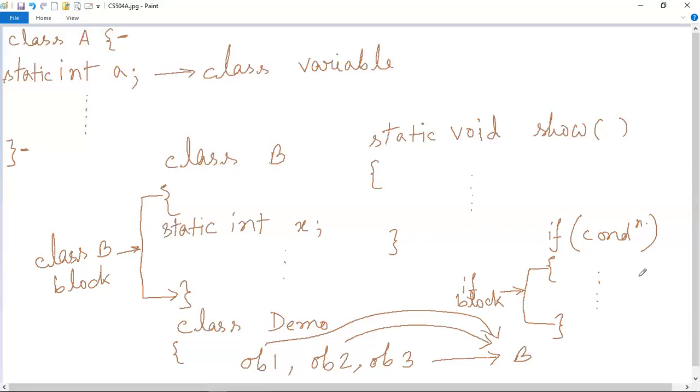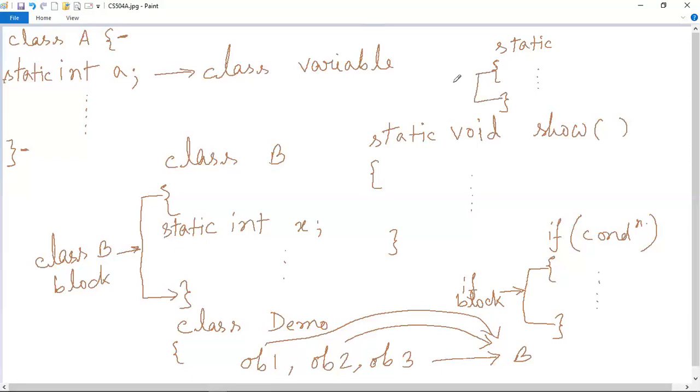So basically whatever code is written within the opening and closing braces is called a block. Now you can also write a block using the name static like this. So this is a static block. That means the name of the block is static itself.